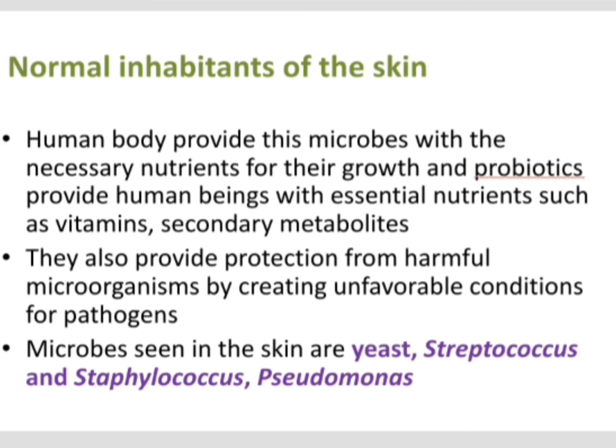So, microbes that are seen in skin are yeast, Streptococcus, Staphylococcus and Pseudomonas. So, these microorganisms under normal condition are very useful to human beings, and they will protect our skin, and they will provide protection from these harmful pathogens. So, the normal probiotics that are seen in the skin are yeast, Streptococcus, Staphylococcus and Pseudomonas bacteria. Yeast is a fungus.